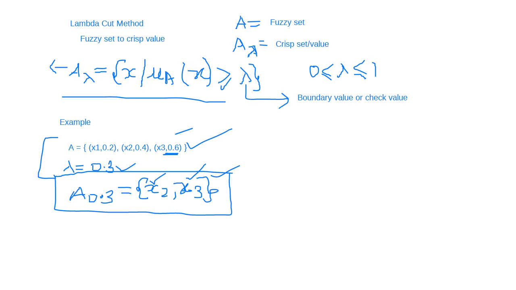Got it? So you will use this formula to find the crisp set or crisp value for the given fuzzy set through this technique, the lambda cut method. Got it? Right.